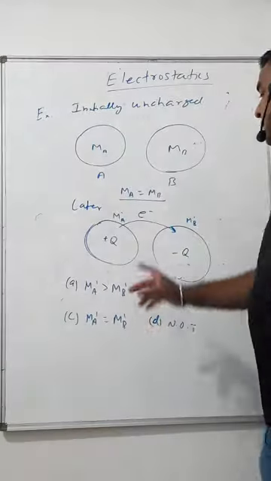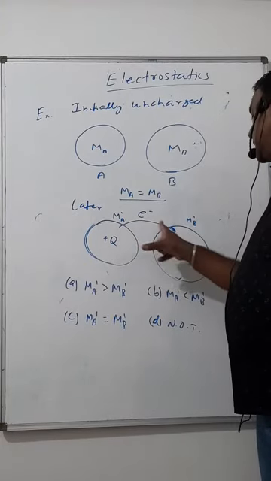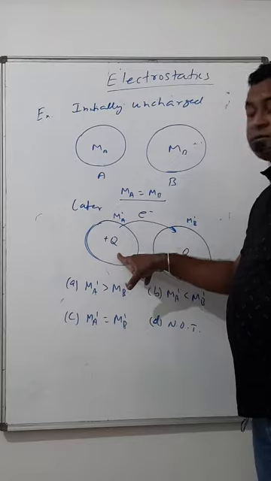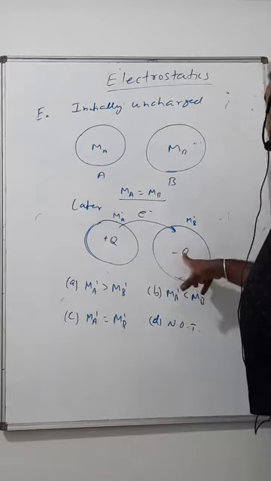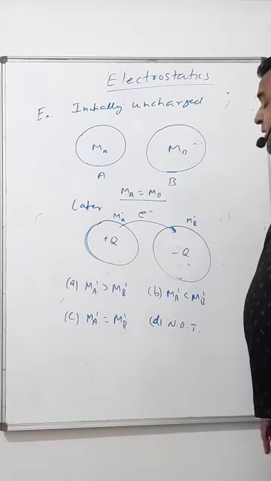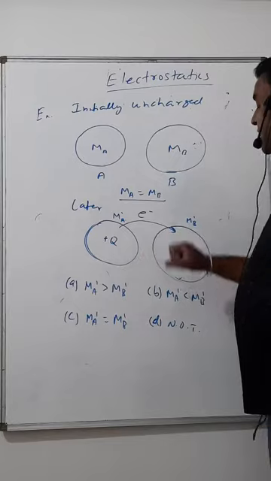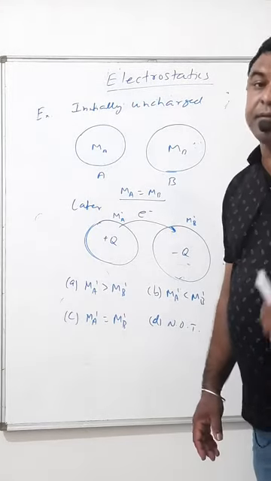Now what should happen when electrons are coming from A to B? There is deficiency of electrons, it becomes positively charged; there is abundance of electrons, it becomes negatively charged. Now when charge comes, I told you that charge is an intrinsic property of matter.